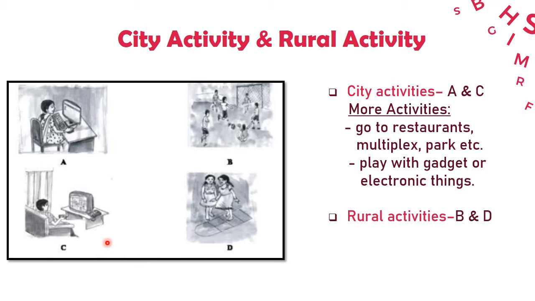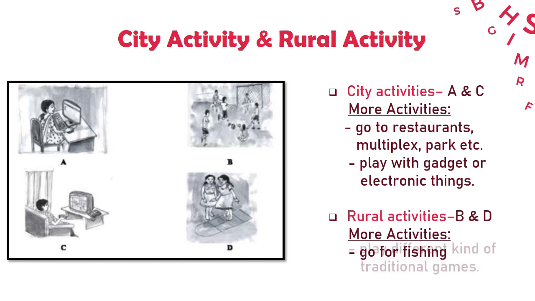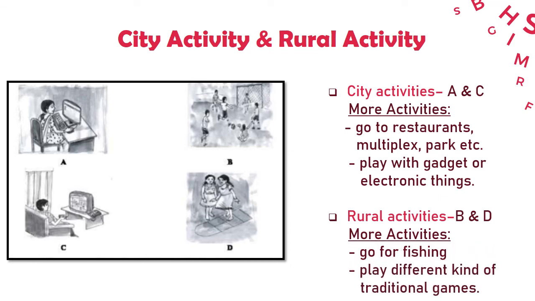Okay, so option B and D are the activities that the children in the village often do in their free time. Can you tell me more activities of them? Okay, they sometimes go fishing or they play different kinds of traditional games like golla chut, hadudu, etc.